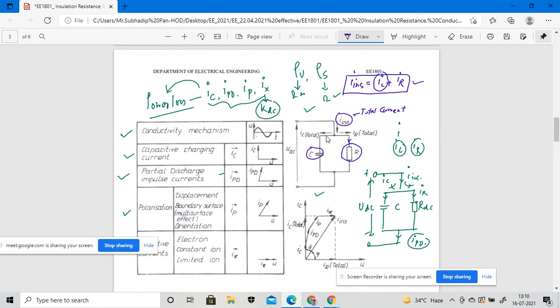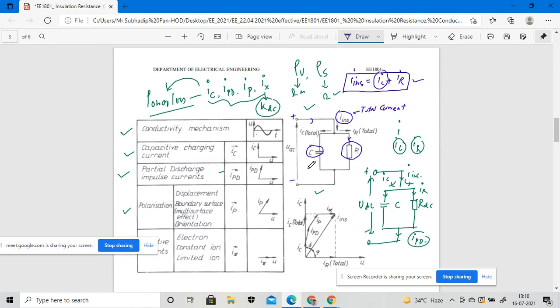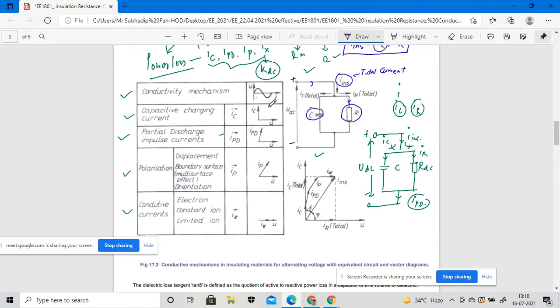We are applying V of DC, that means a DC voltage, on this particular terminal, right? So accordingly the current is distributed in these segments. Due to the different current profiles, we consider the different power losses, right? One is called IC, IPD, IP, and IX. In the case of IC, the capacitive charging current, that is the vector representation of a particular capacitive current.